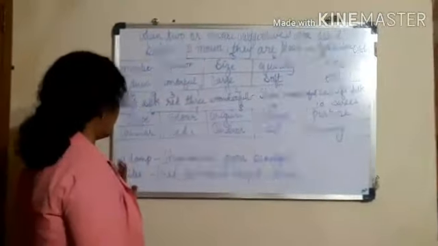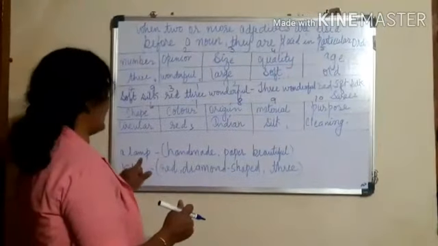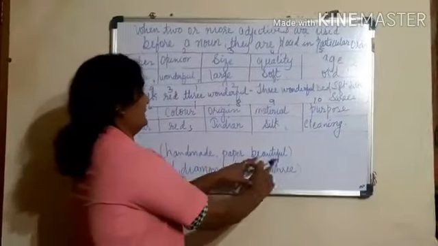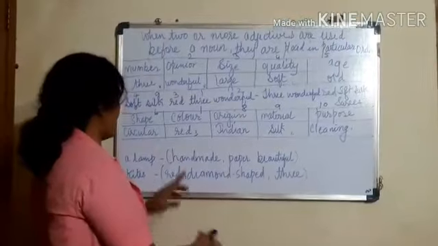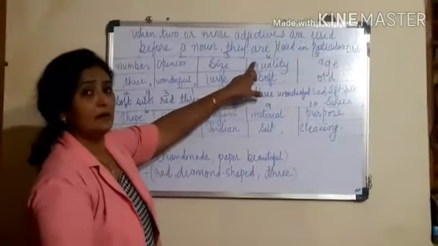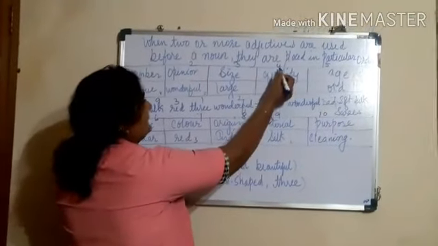Now children, let's see some other examples. This we have in our book. A lamp, and in the bracket we have handmade, paper, beautiful. Now we have to arrange this in proper order. Handmade is what? It's a quality, and we have given quality number 4.